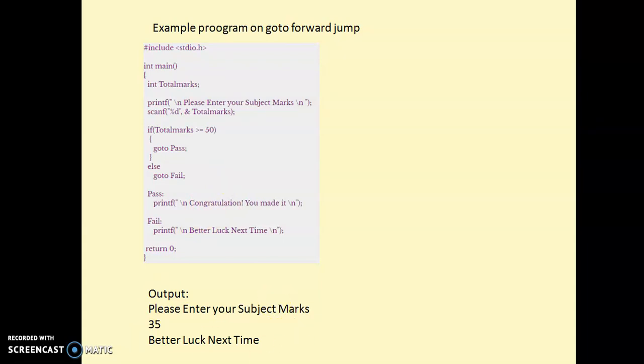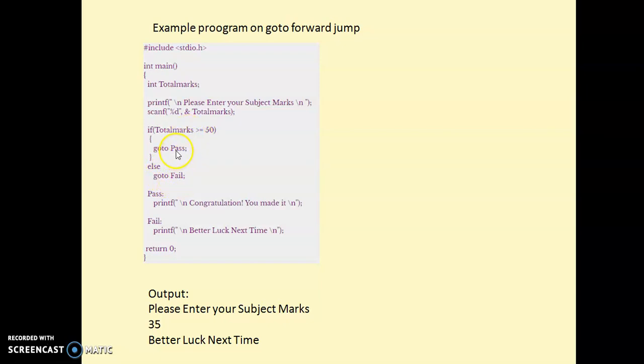After reading the total marks, they are compared with the pass mark. If they are greater than or equal to 50, then we execute the statement goto pass. If the condition fails, it comes to else and executes goto fail.